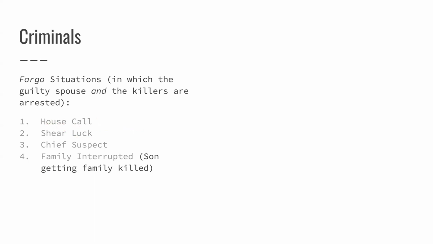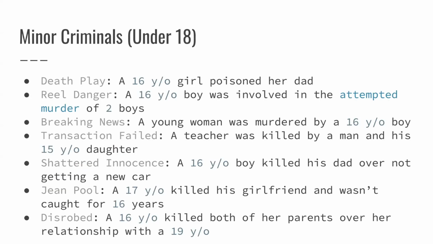The other ones are House Call and Chief Suspect, and Family Interrupted was actually a son getting his family killed, which is similar. And also on the show, there are a surprising amount of cases where the killers were under 18. I mean, most of them were 16, 17, but still, they're minors.